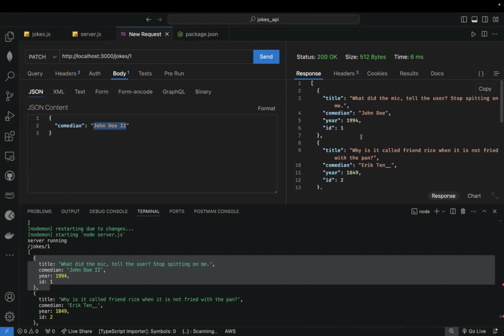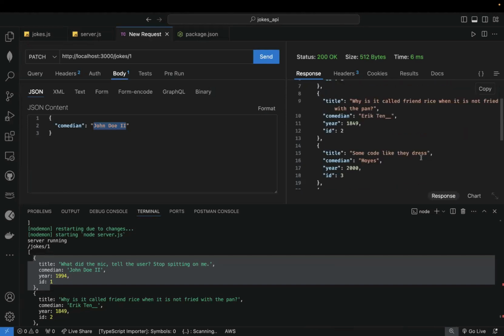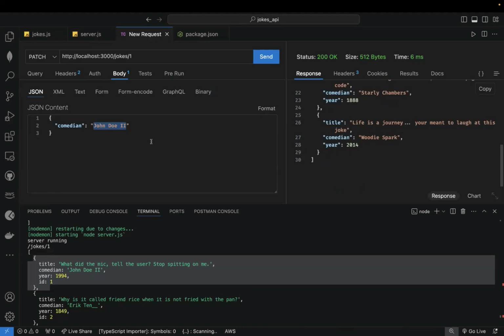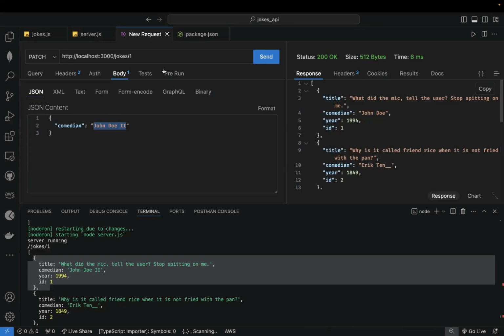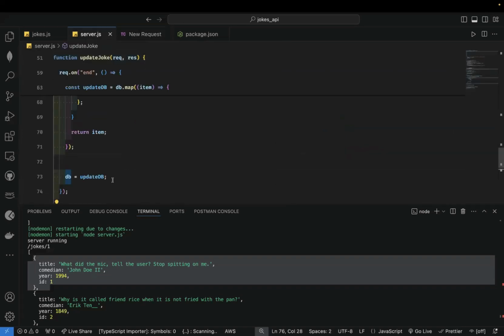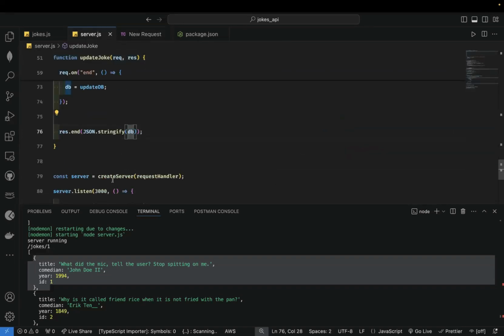Yep. So if we return the data, I'm seeing that John Doe did not change. So why did it not change? Let's see. It's supposed to change to John Doe 2, right? Let's call it again. So John Doe 2. All right, so you see that our update is actually working.